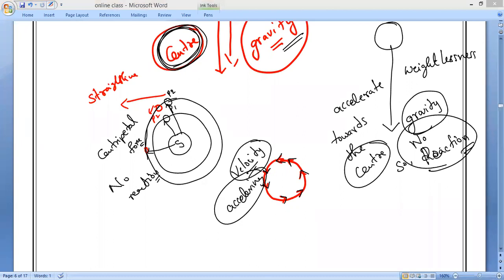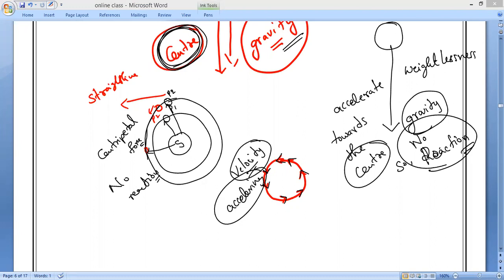So now let us go to the formula for weightlessness, because I want to teach weight and mass, and then only will we understand weightlessness. First, we'll finish weightlessness. So please write, everybody: weightlessness definition.